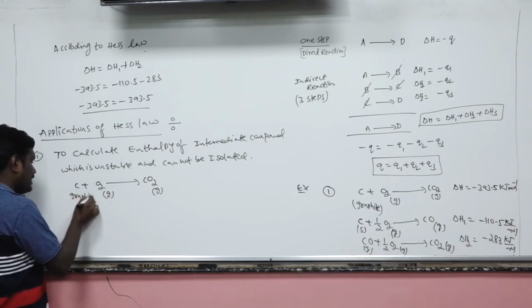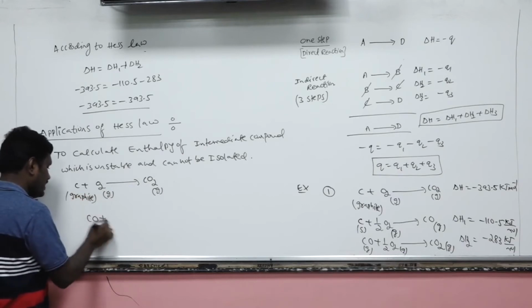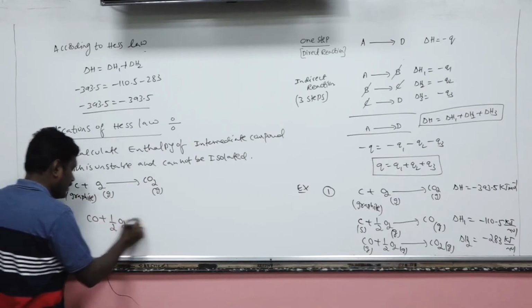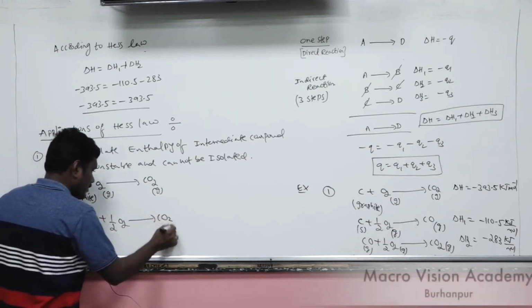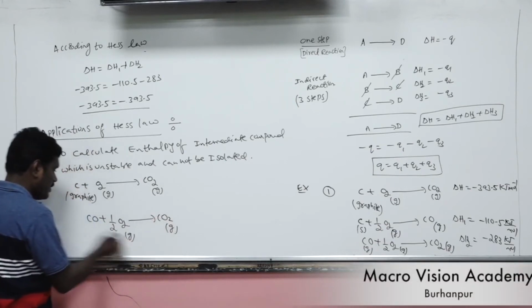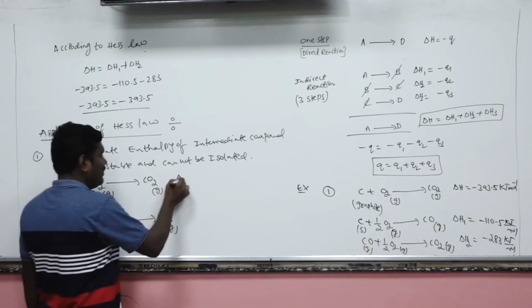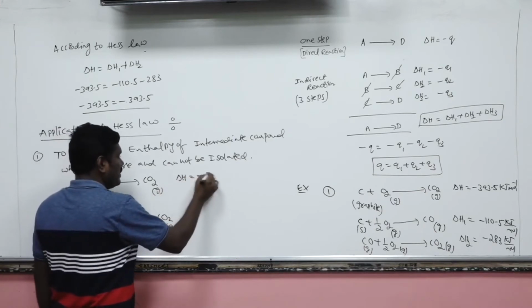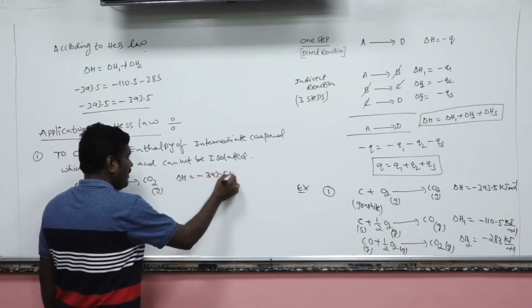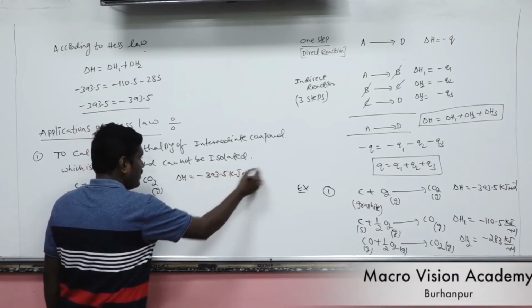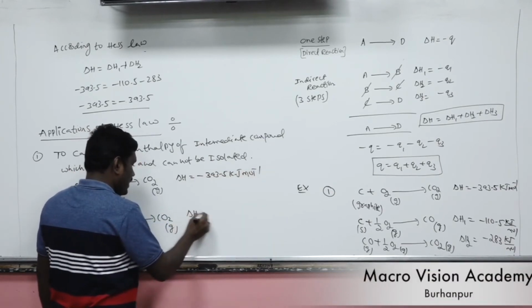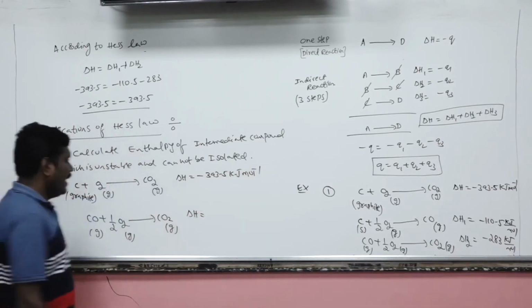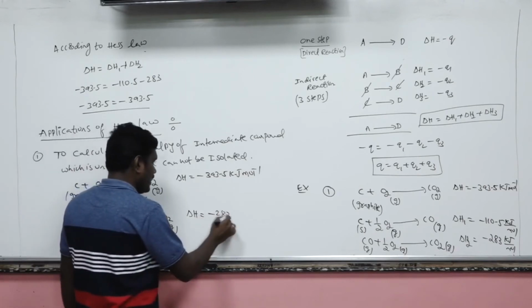The same carbon dioxide can also be obtained from the oxidation of carbon monoxide. I know the delta H value of this one, that is minus 393.5. It will be given in the question. No need to bother about it. All the data will be given to you. And this is minus 283.